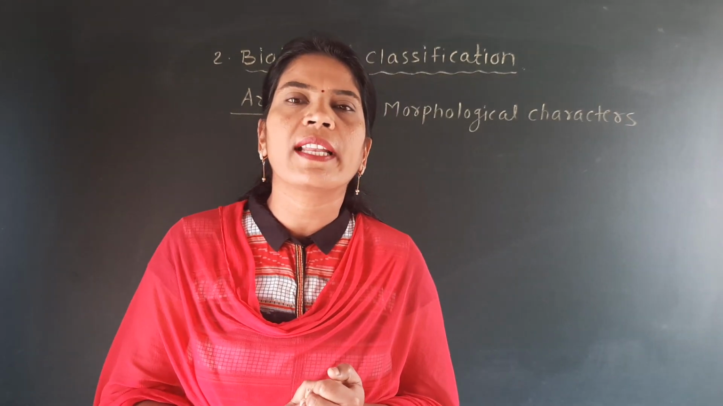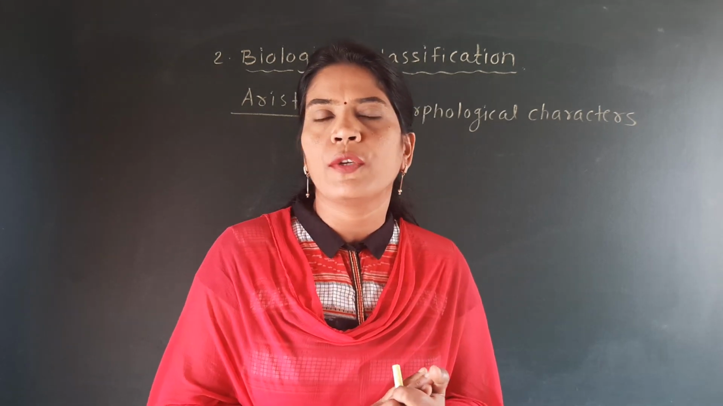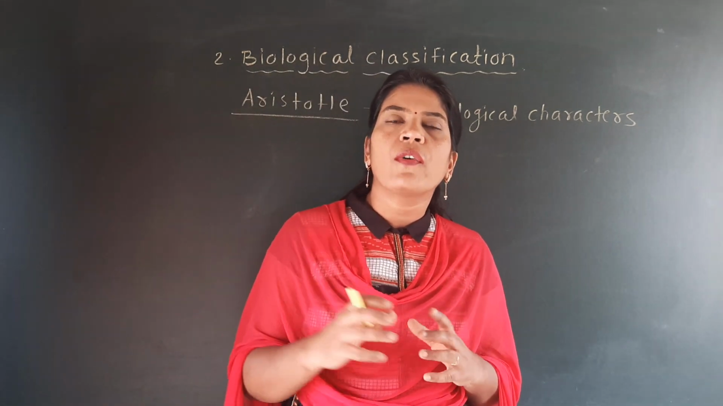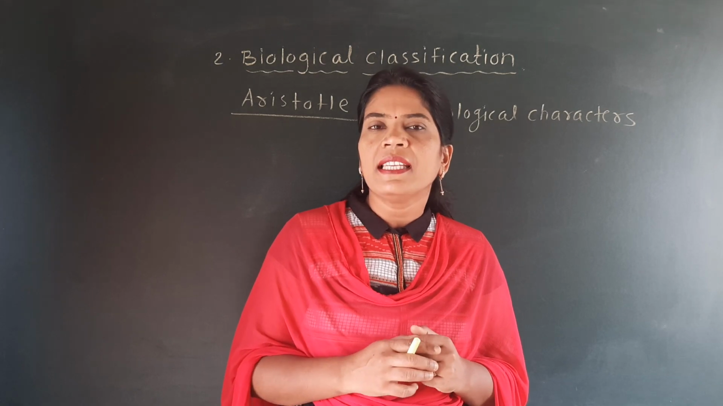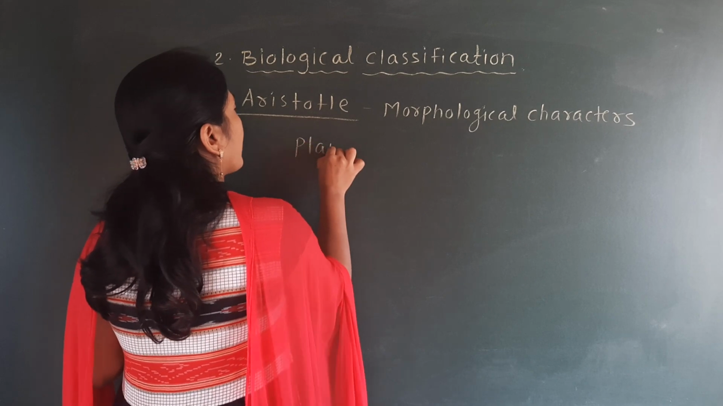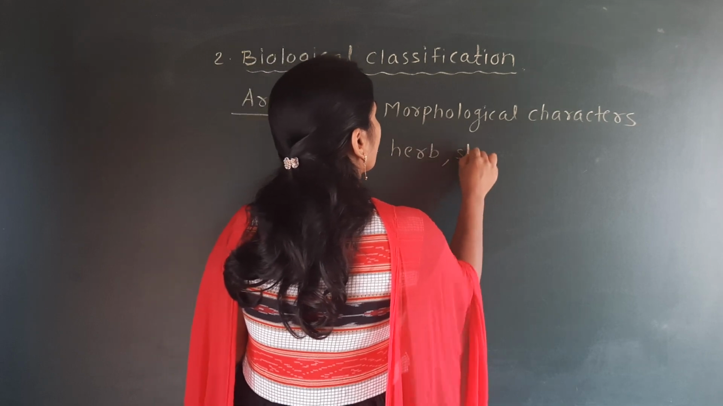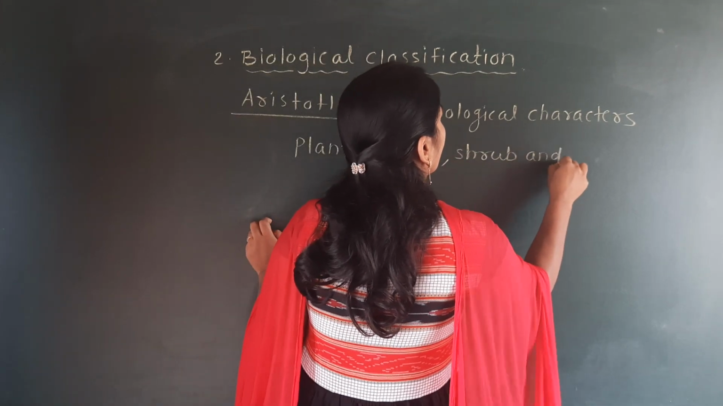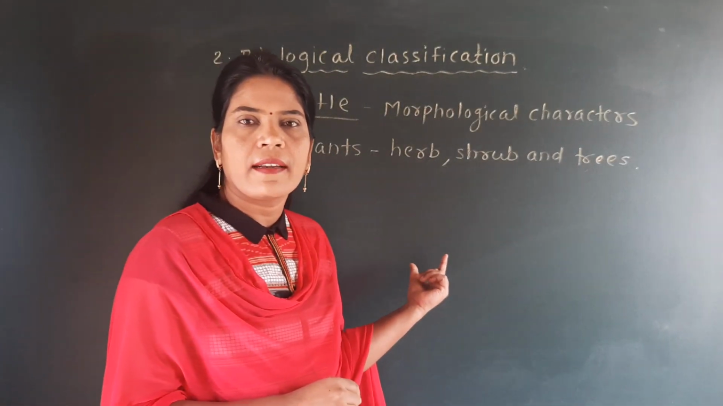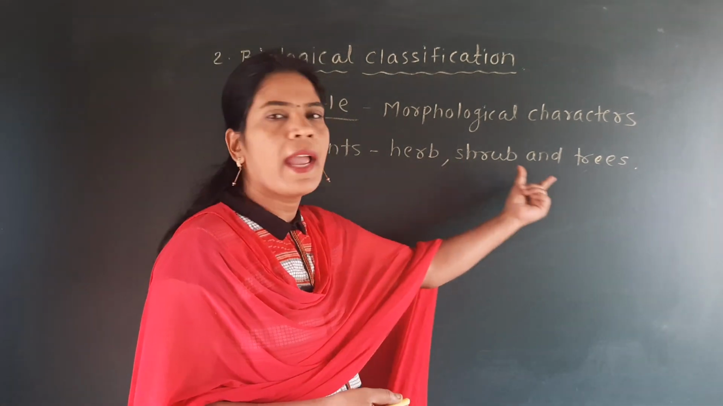Then what is meant by morphological character? As we have seen, the external characters of any organism we call morphological characters. So Aristotle, by considering the morphological characteristics of plants, classified the plants into three categories: herb, shrub, and trees. According to the morphological characteristics, Aristotle classified these plants into herb, shrub, and trees.